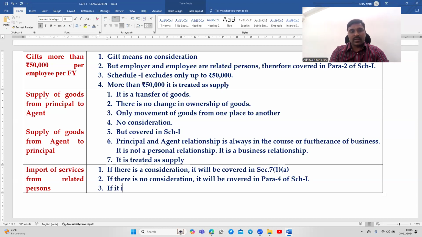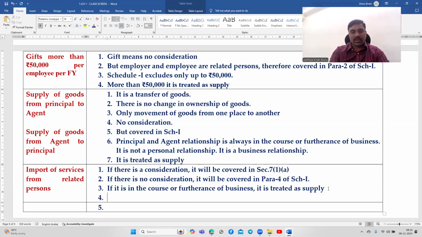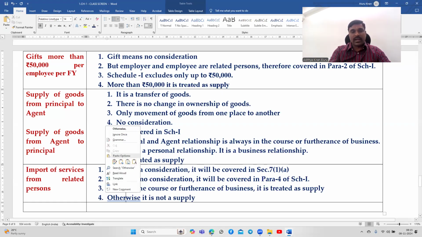If it is in the course or furtherance of business, it is treated as a supply. Otherwise, it is not a supply. Import of services from a related person.